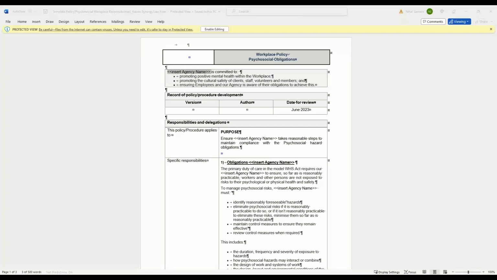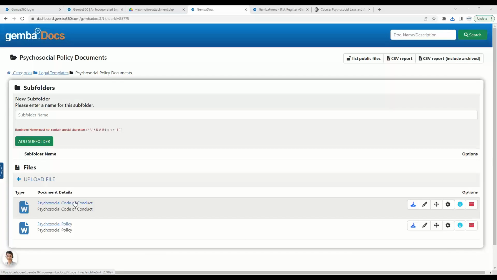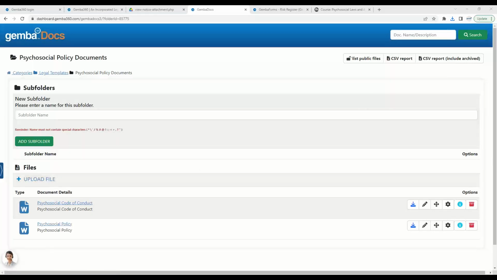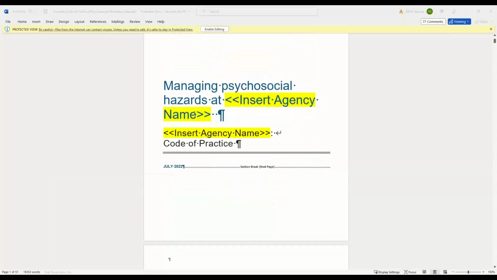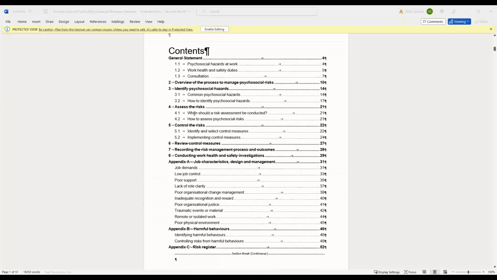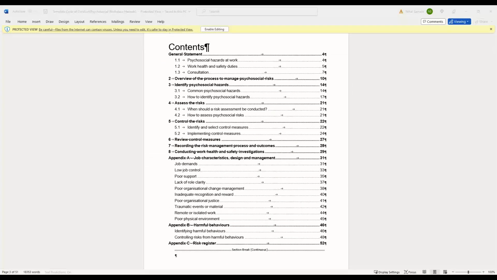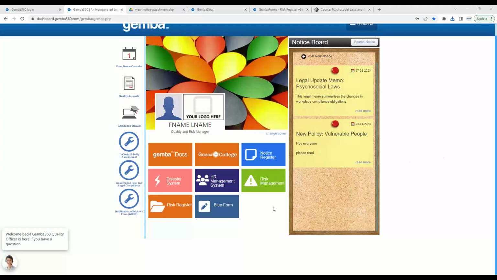So if I just go back to our Gemba dashboard screen in Gemba Docs, here it is here, and you can see the psychosocial code of conduct document. And again, if I simply click on that link, what will come up is this document here. And this is a document that covers all the managing the psychosocials and key things that we actually went through during the legal webinar as well. The other two things that are important that I did touch on during the webinar on the psychosocial hazards is risk reporting.